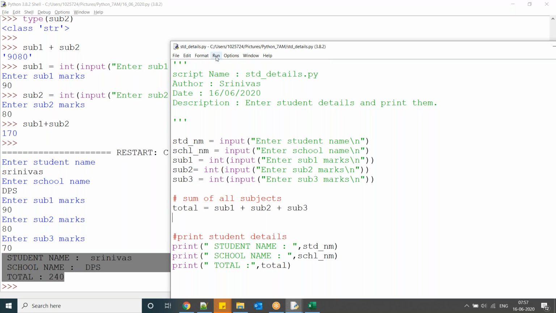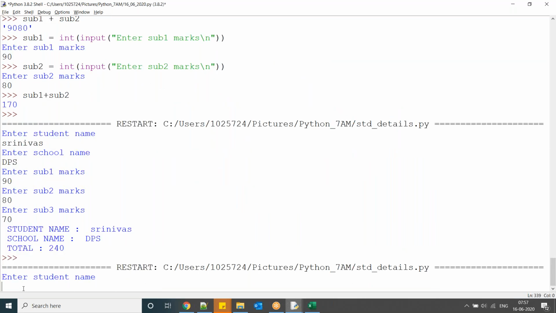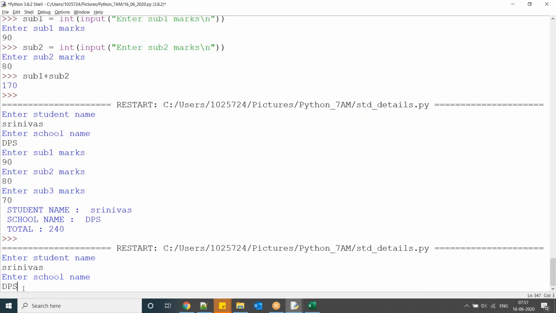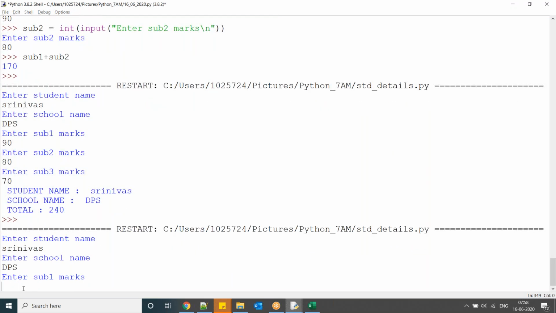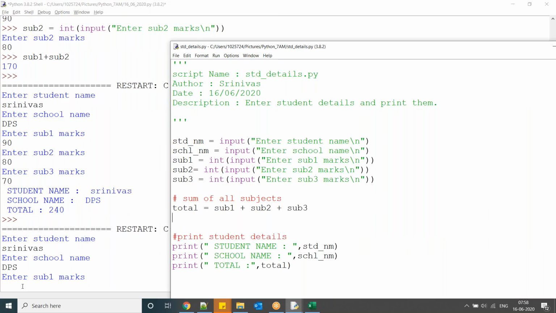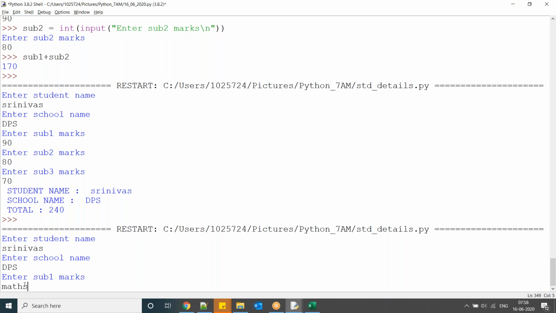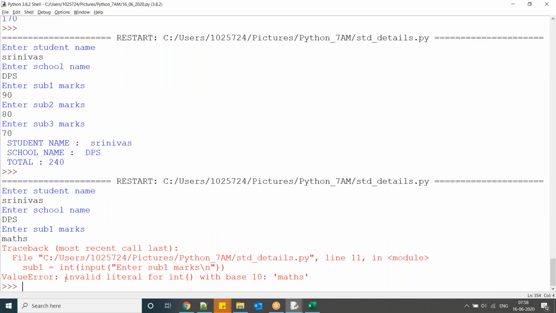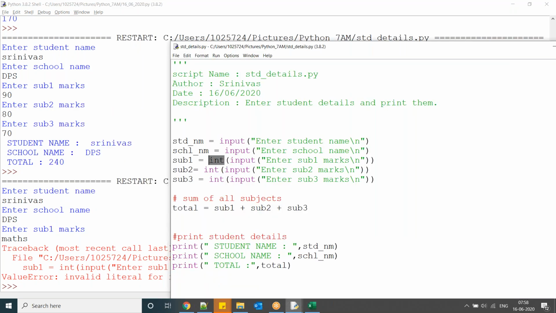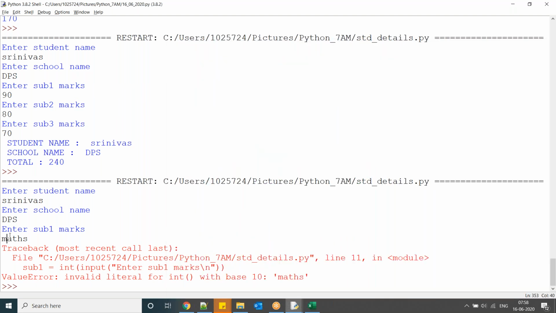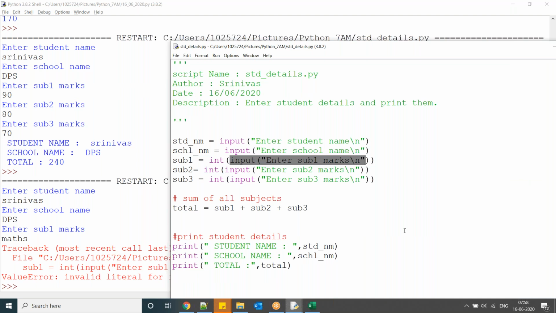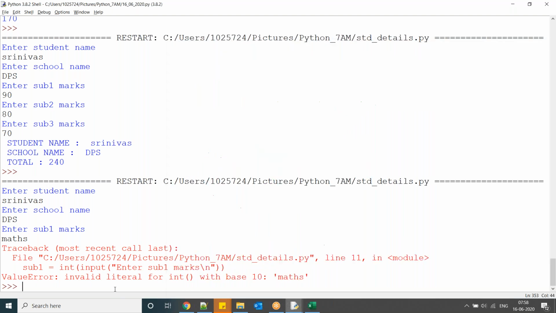Okay, so I'm running the module. Now I am supposed to enter an integer because I explicitly converted this into an integer. Now here I entered max. Okay, now it is throwing an error: invalid literal for int() with base 10: 'max'. So it is expecting an integer. You are trying to convert this to integer, so you have to give an integer value, but I am giving a string value, so it is going to provide an error with base 10. So likewise you will get multiple thoughts. Execute all those things. Okay, and one more thing.